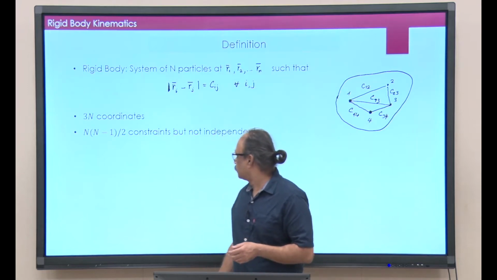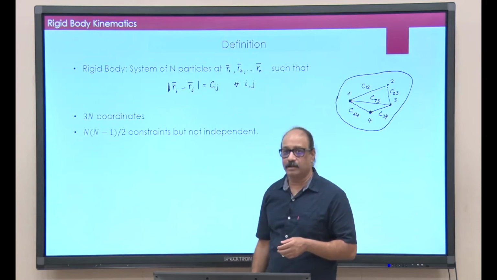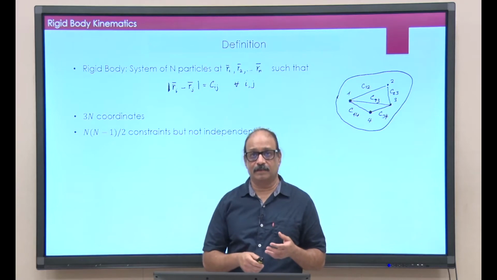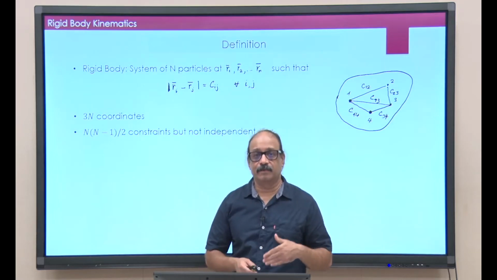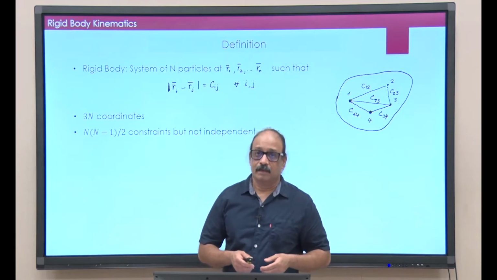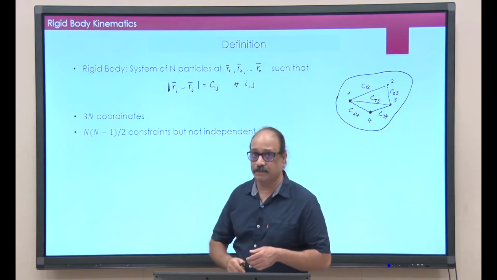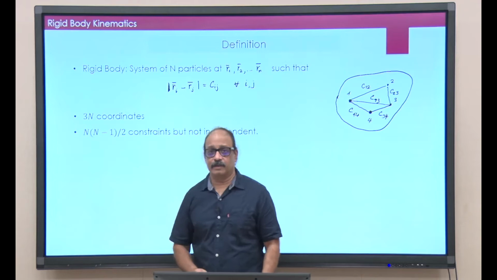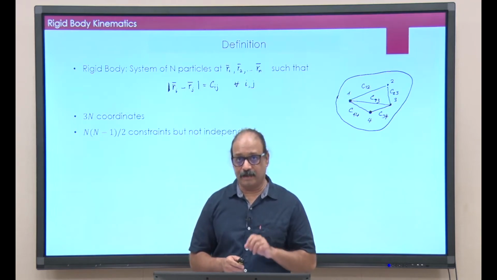The key here is that all these constraints that you are looking at, they are not independent of each other. Those constraints are dependent on each other. That means some of those equations can be written in terms of the other equations. So, the number of independent equations is far less than this number here, n into n minus 1 by 2. How many is slightly tricky to calculate.